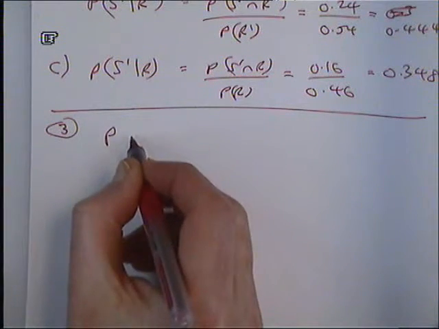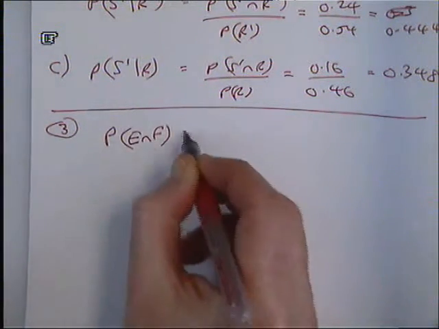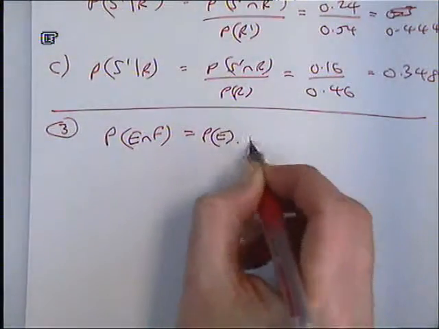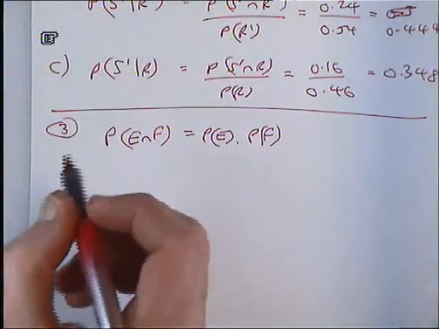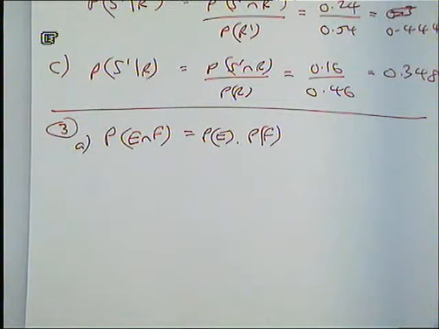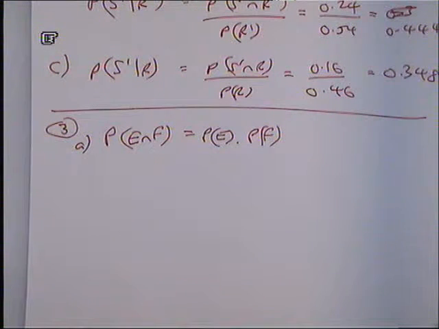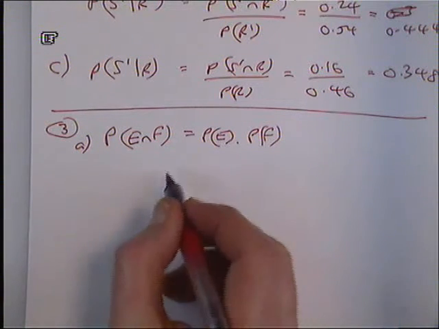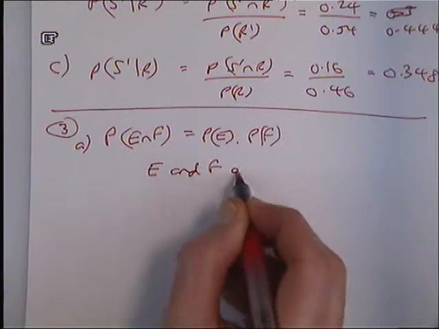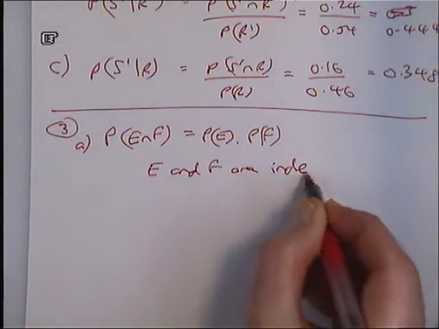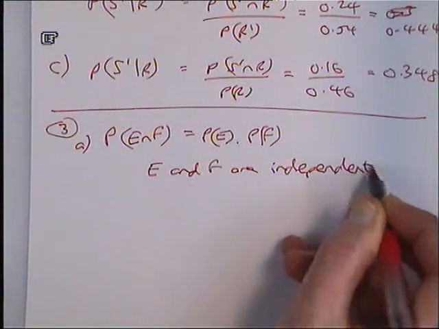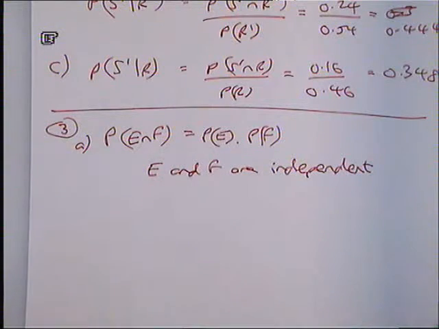You've got the probability of E intersection F is the probability of E times the probability of F, and you're asked to say, basically in part A, what does that mean? We're looking for one word. If that is true, E and F are equal, not equal, independent, yes. So your answer there is E and F are independent. That is the definition of independent, if P(E and F) is P(E) times P(F). So the key word there, independent, for 1 mark.